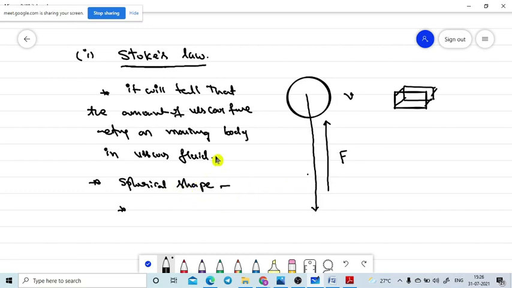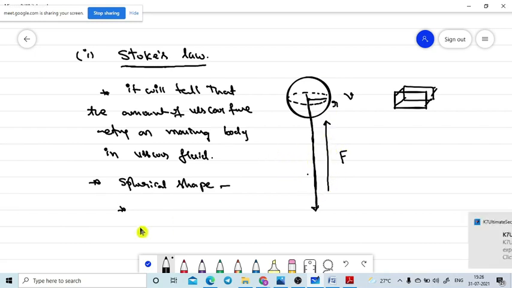Let's assume the spherical body has a radius, and I am taking it as a small r, because with different shapes of the body the radius will decrease or increase. That's why I am taking the variable r. The viscous force acts against the movement of the body. If the body is moving in the downward direction, the viscous force will act in the upward direction. If the body is moving upward, the viscous force will act downward.